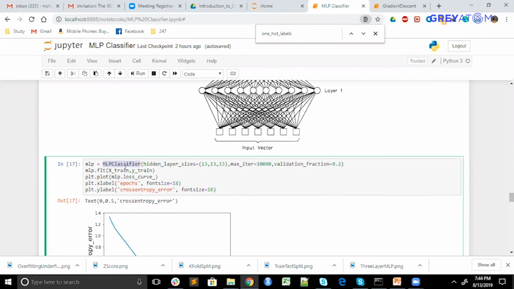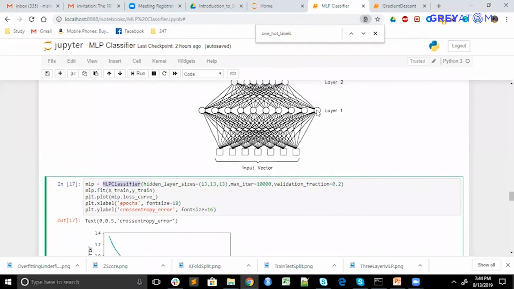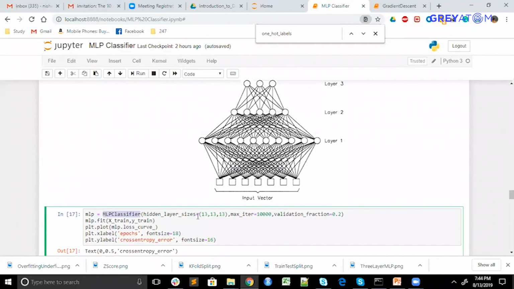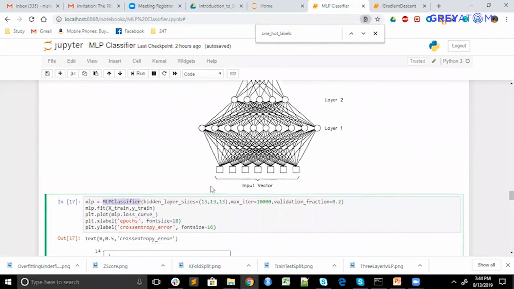So the MLP classifier is a direct library. If I pass 13, 13, 13, then basically this diagram is not actually representing it. This count should be 13 here, 13 perceptrons, again 13 here, and one more 13 will come here. The diagram doesn't represent that, but the more hidden layers you pass here, the better your network could perform. These are all heuristics. You have to try different hidden layer sizes.